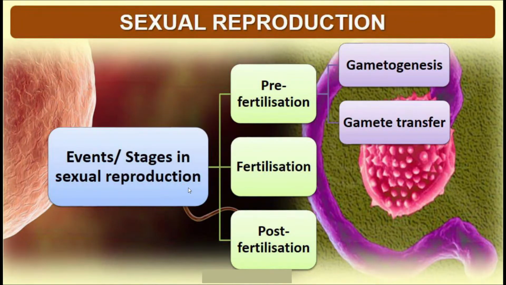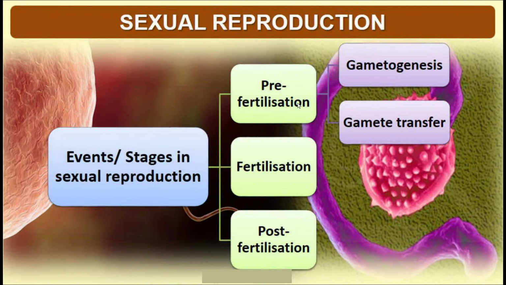Then if we classify the various events or stages in the sexual reproduction in the higher plants as well as animals, these events or stages can be classified into three main categories. One is called the pre-fertilization stage, second is the fertilization stage, and the third one is known as the post-fertilization stage.